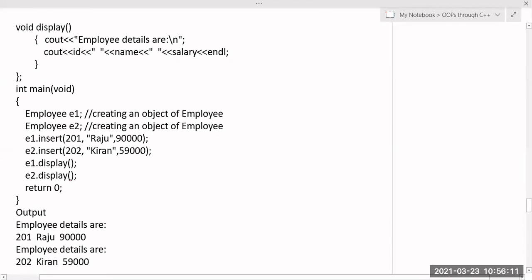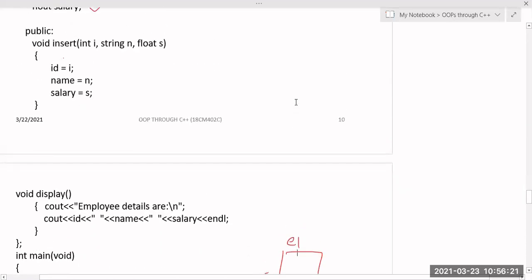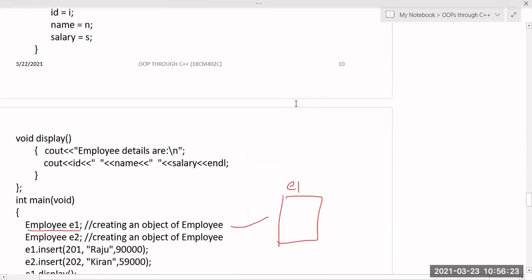And after this, if I want to create the object, then the name of the class, e1, and automatically an object called e1 is created. Inside it are the data members: id, so memory is allocated for id, 2 bytes or 4 bytes. And name is 50, so 50 bytes are allocated. Next, salary float value, for which 4 bytes or 8 bytes will be allocated.